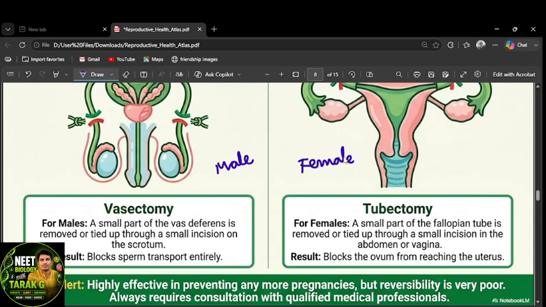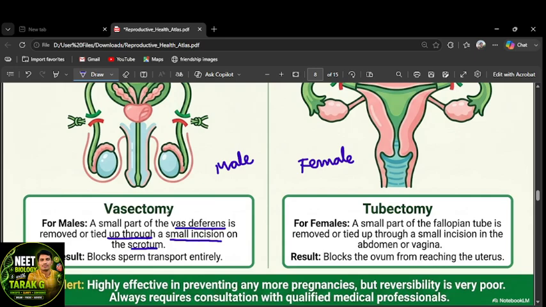Vasectomy for males: a small part of the vas deferens is removed or tied up through a small incision on the scrotum, right?